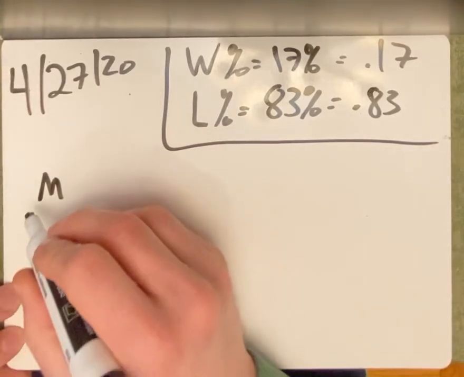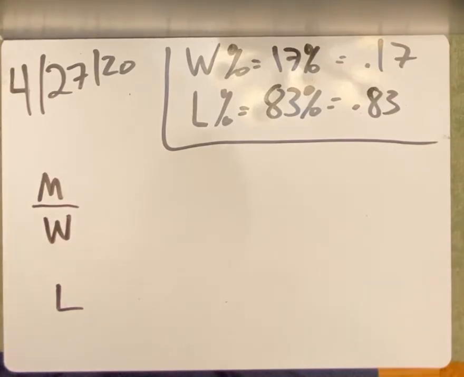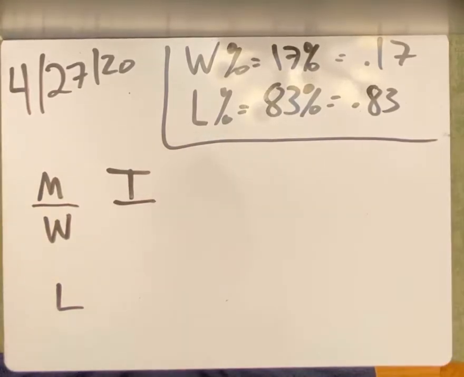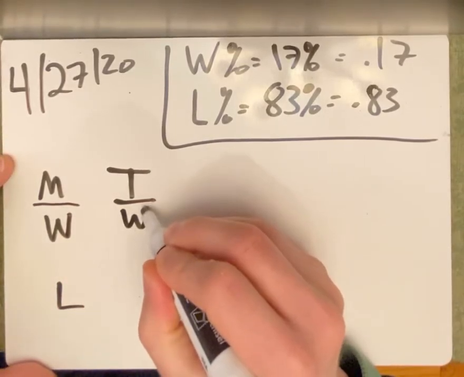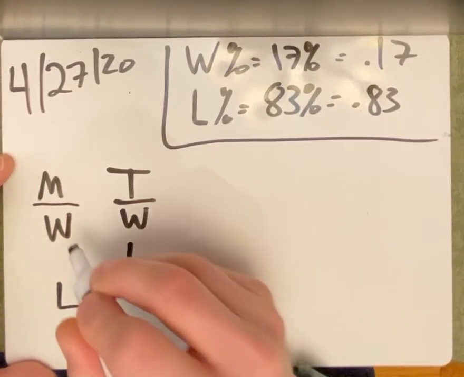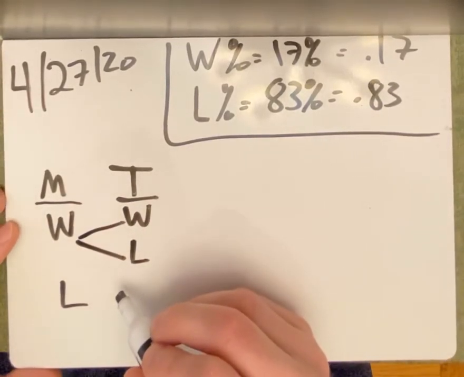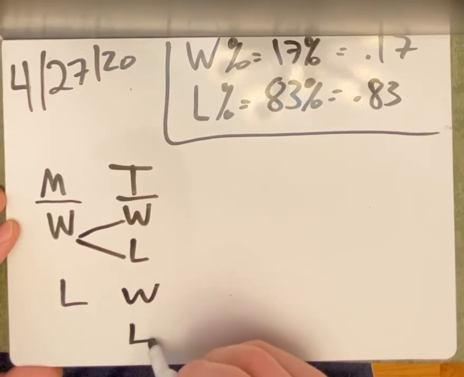I could win or I could lose. Let's go to Tuesday. What could I do on Tuesday? I could win or I could lose. Again, on Tuesday, I could win or I could lose.